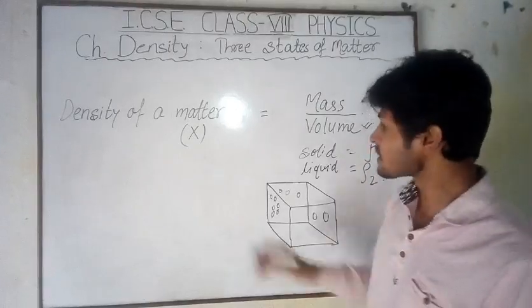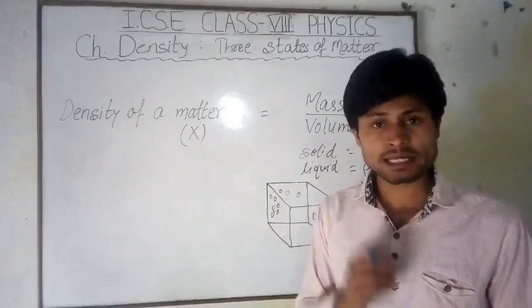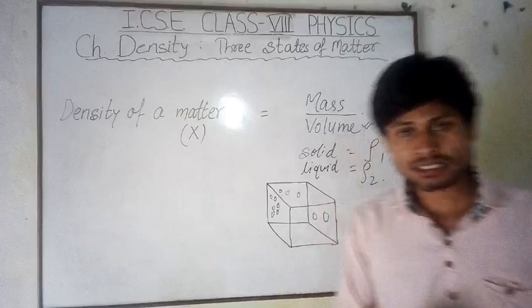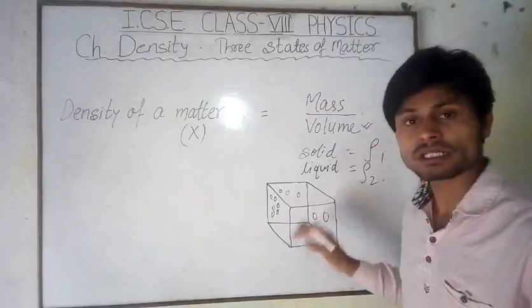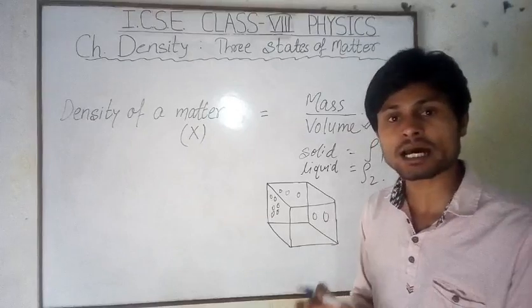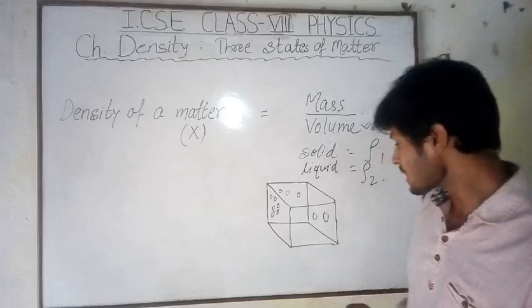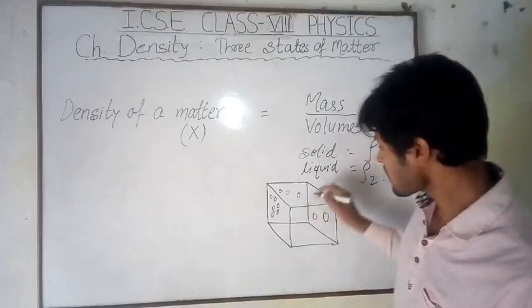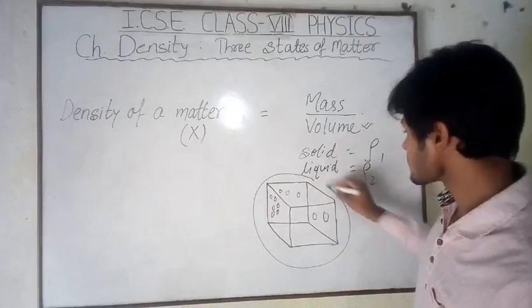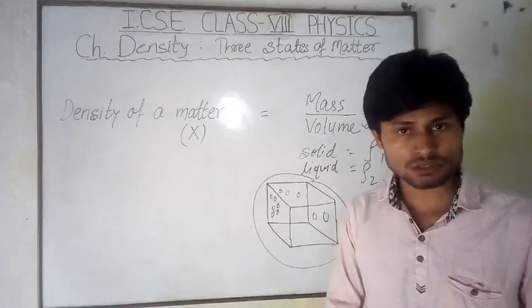Now suppose the same matter is obtained in gaseous state. Then you can easily say that the molecules are now very far from one another. That means they are at the maximum intermolecular separation. So for the gas, for the same unit volume of gas, we have fewer molecules.